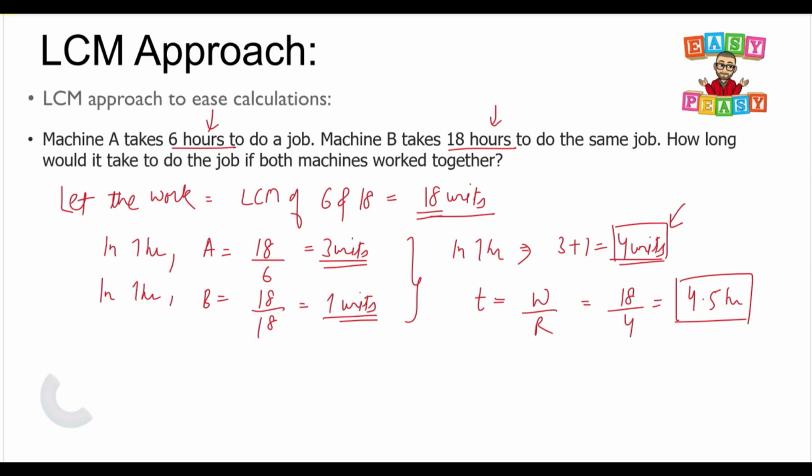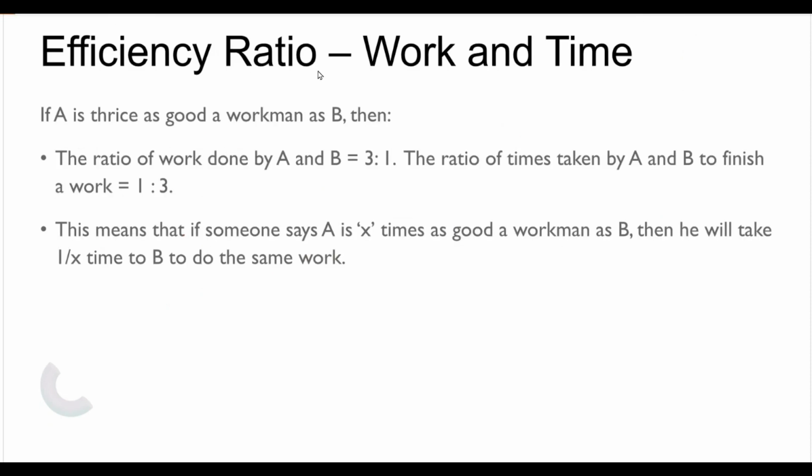Now, efficiency ratio. Sometimes we get a relation like this: A is thrice as good a workman as B, or A is thrice as efficient as B, or A is a better worker than B. It means the amount of work done by A is thrice that of B. It means if A is doing WA and B is doing WB per unit of time, in the same time A is doing thrice the work, right?